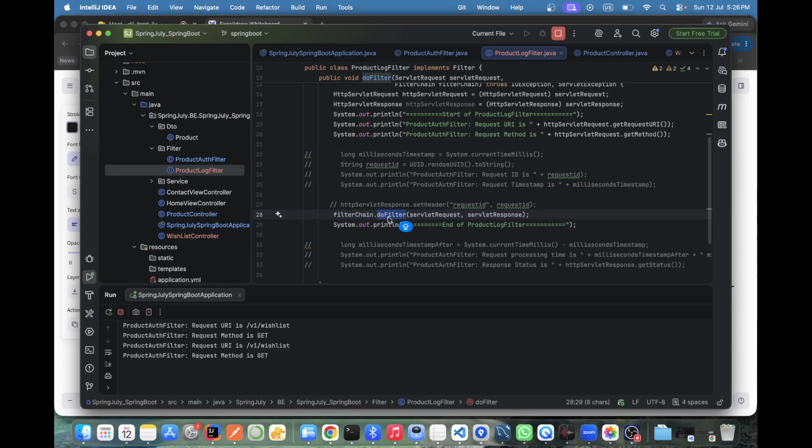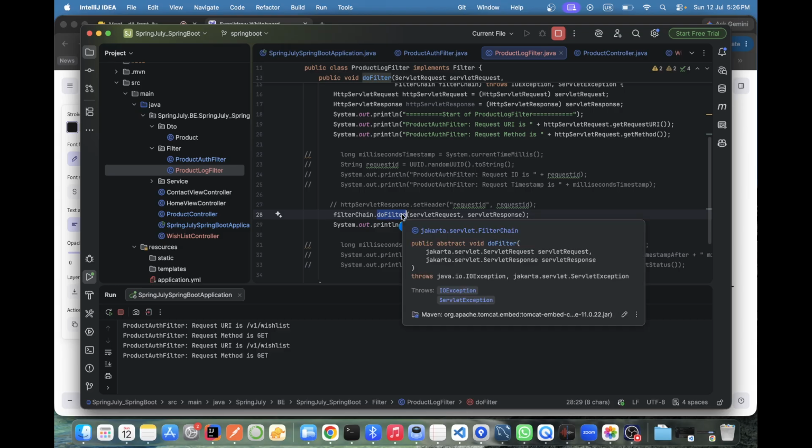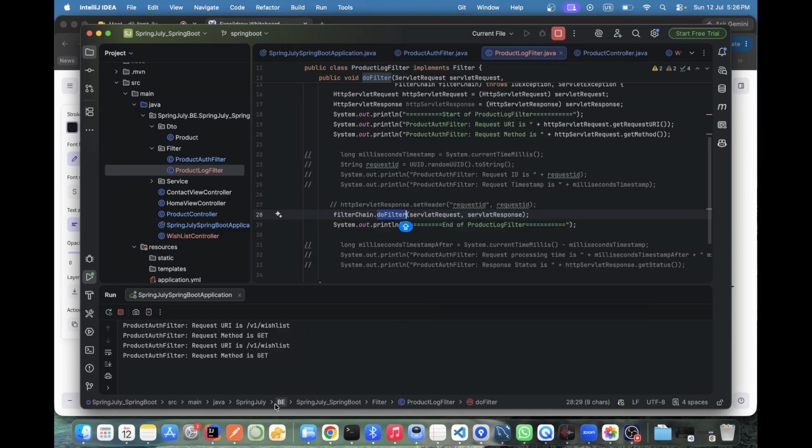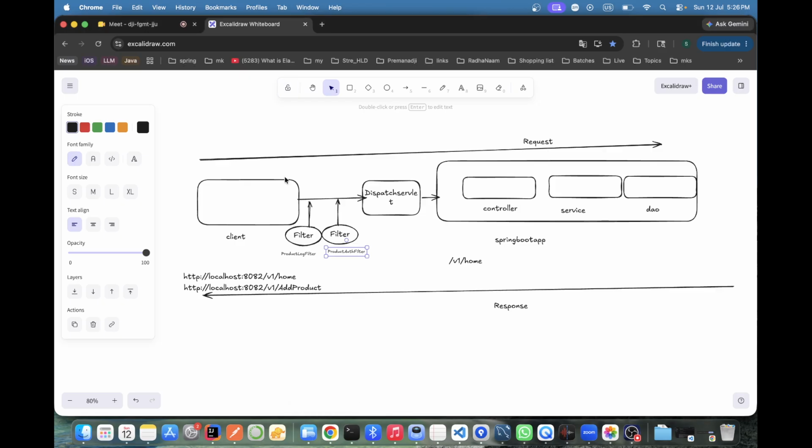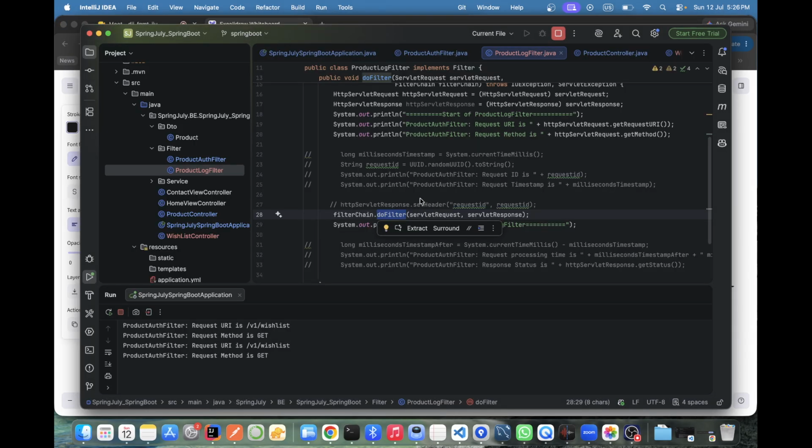But Spring will identify, in my project am I having a next filter? They will say no, you are having only one filter. Now where do I need to go? Now don't go for any other filter because I don't have one. So yes, go for the dispatch servlet. That Spring will identify. Okay?